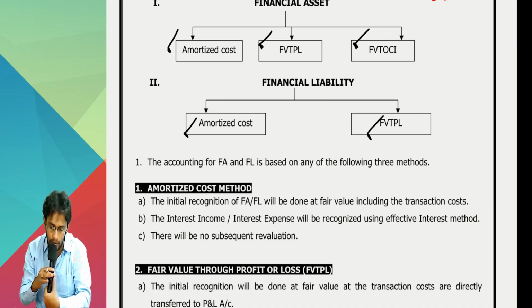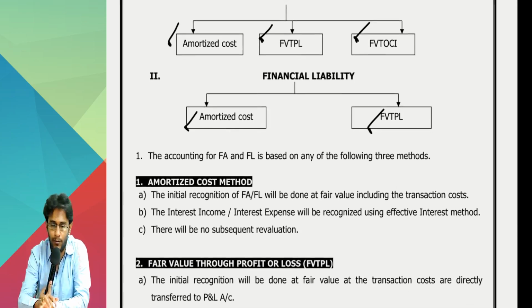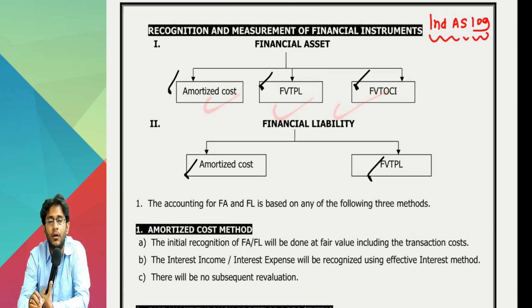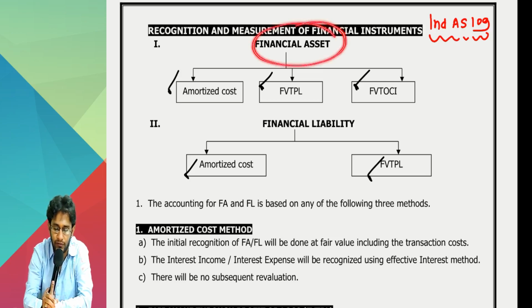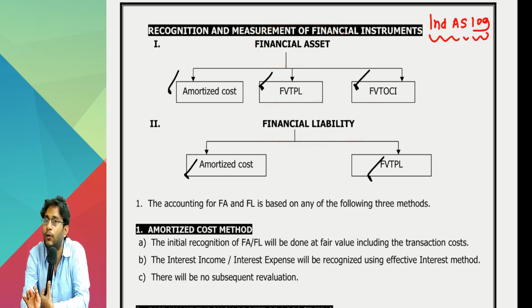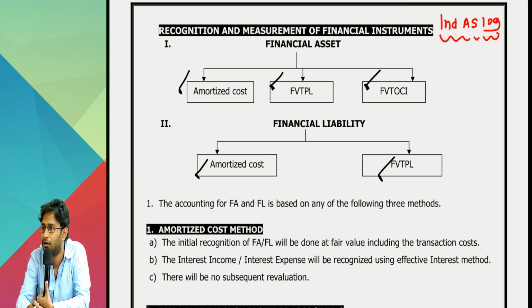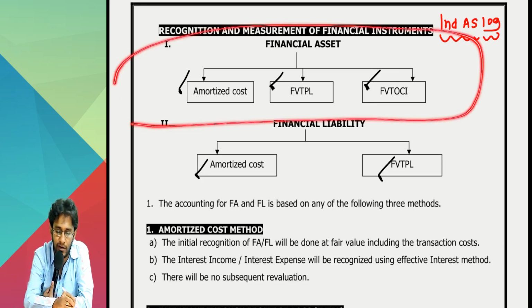That way it will be easy for you to handle. So our way is like this, sir. First we will learn all the three methods. Once you learn all the three methods, you effectively know how to account a financial asset or financial liability. What you will not be knowing is when to apply which method. That's the next discussion. That's 20 minutes it will be over. With that you will start the story of financial assets.